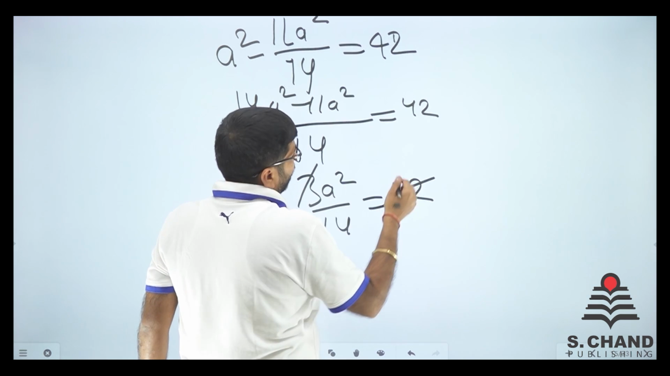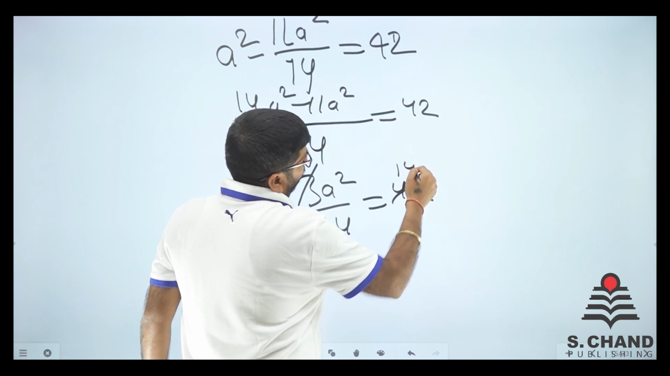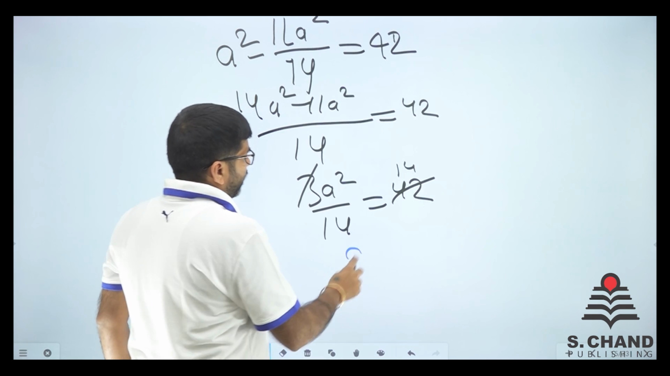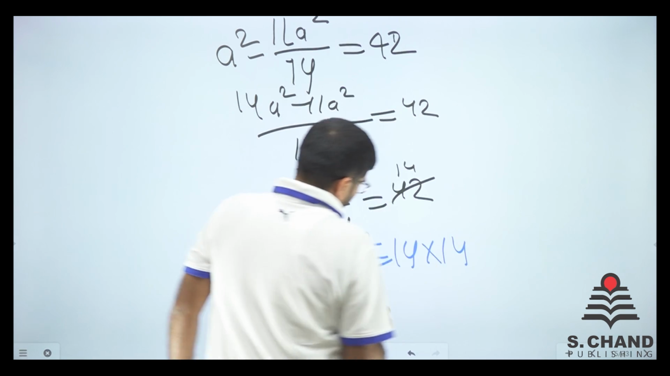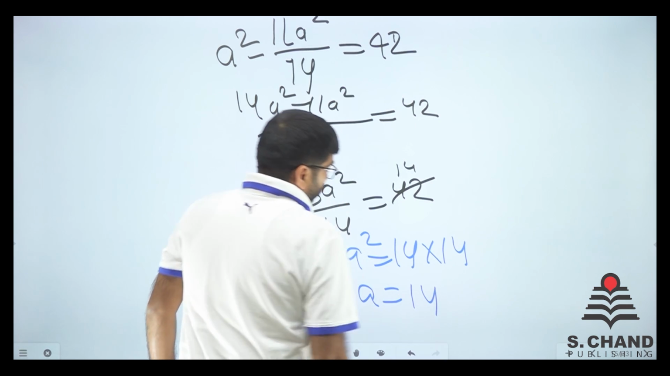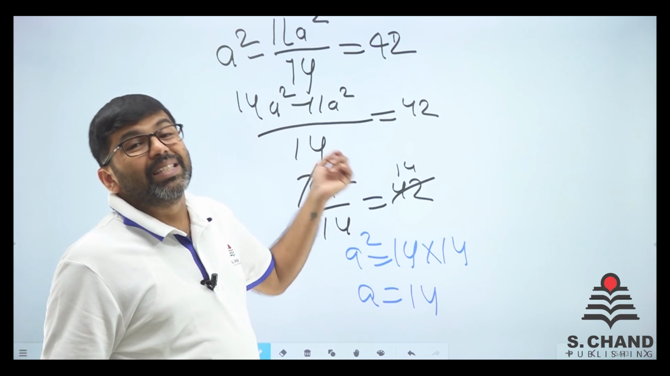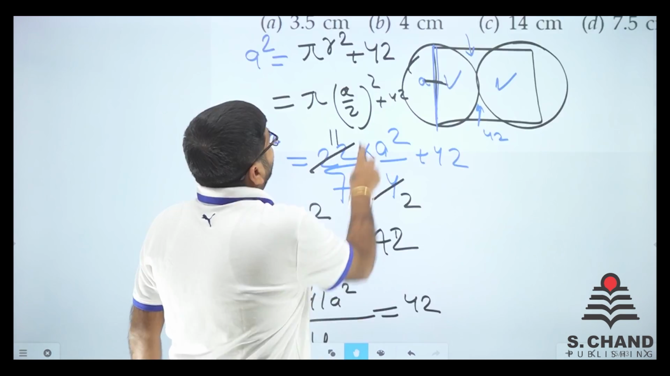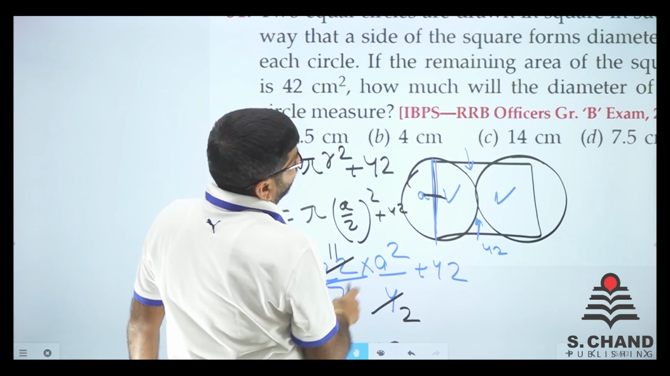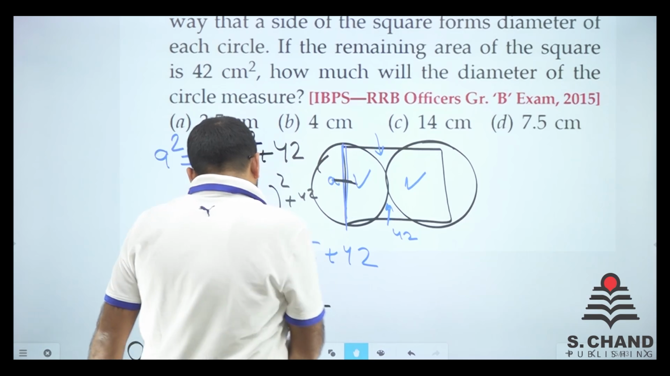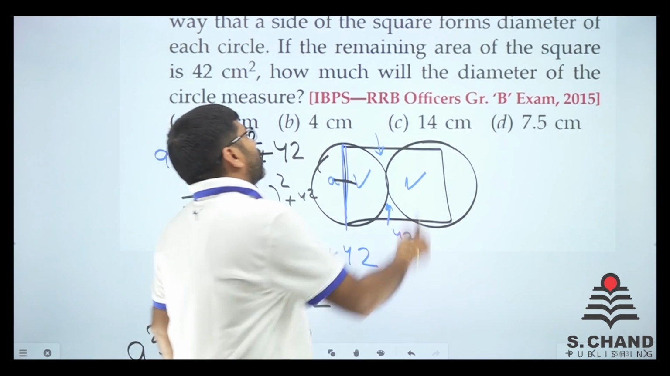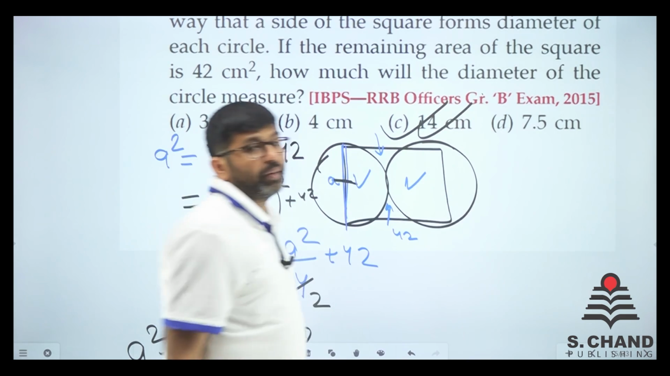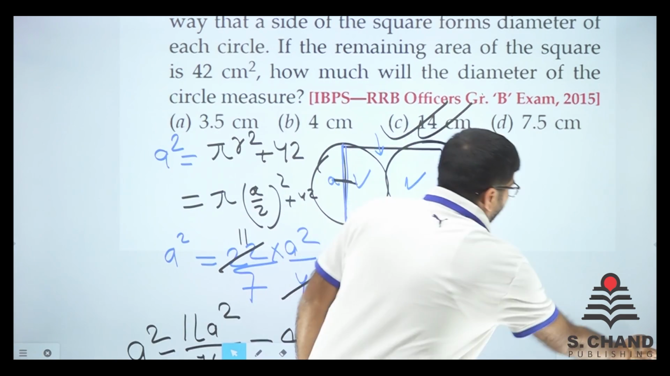So removing, it's like 1 and 4, 14. So a square is equal to 14 into 14. So a will be 14. So here we are with the side of the square. What is the side of the square? How much is the diameter? So the side of a square becomes the diameter of the circle. So it is the same as 14 centimeter. That's it. Let's move on to the next question.